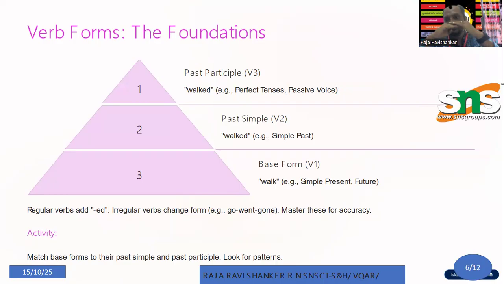So this is the way it works. There are certain kinds of verbs which are called regular verbs, which end with -ed, and irregular verbs which go to another form. For example, walk, walked, which means -ed forms. So these are regular verbs. Irregular verbs means go, went, gone, which means the word itself changes. When the word itself changes, we call these irregular verbs.